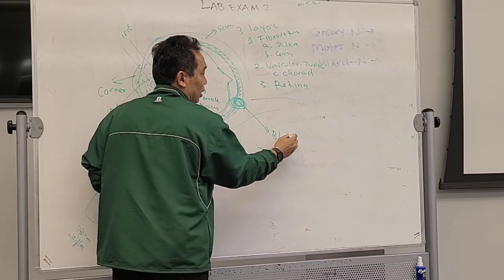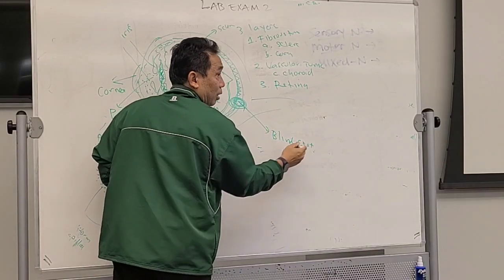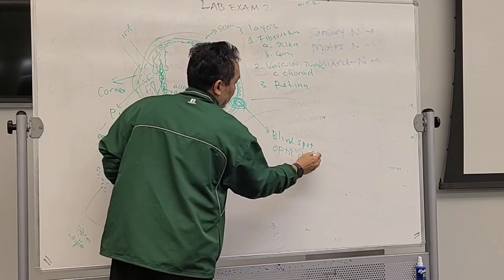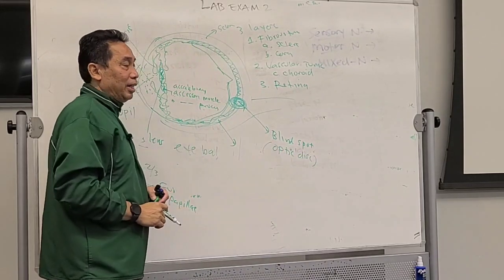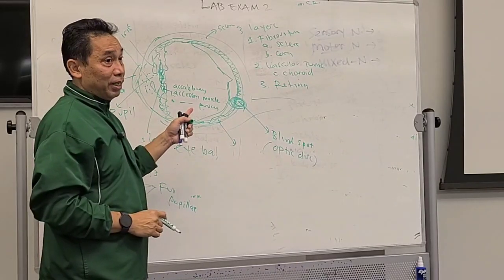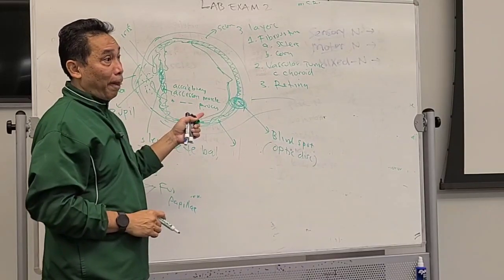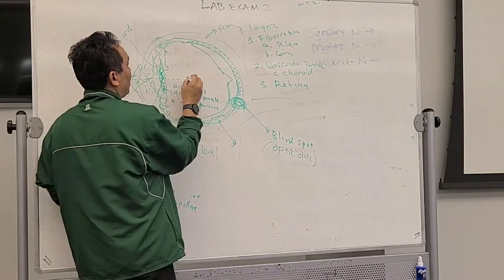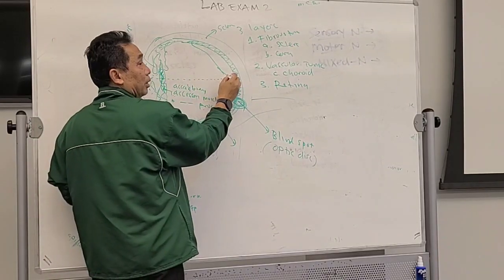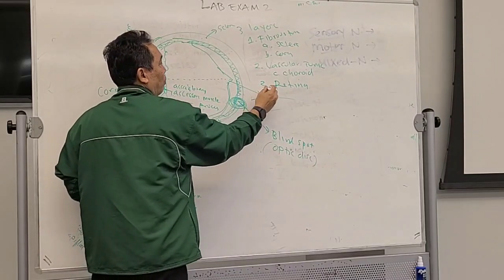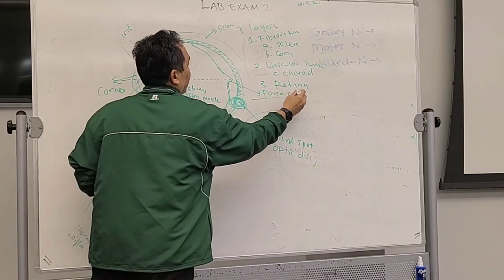Blind spot or the optic disc. There is no photoreceptor over there. It's therefore called the blind spot. Right? And over here, in the straight line with the light that enter into your eyes, there is an area called the fovea centralis.